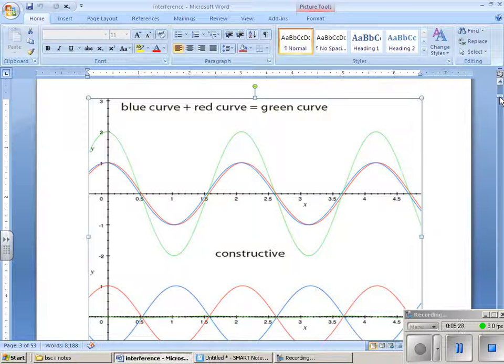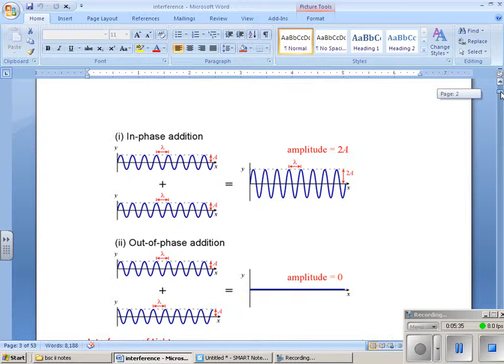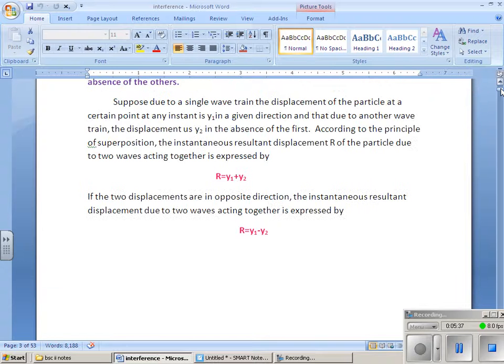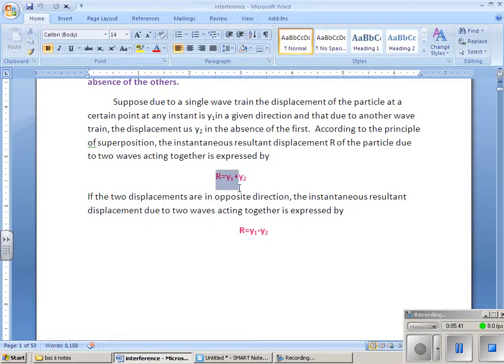So what is interference? Interference is based on the principle of superposition. What is the principle of superposition? When two waves are traveling in the medium, the disturbance created by the first wave is y1 and the disturbance created by the second wave is y2. The summation of the two waves gives you the resultant of the two waves.